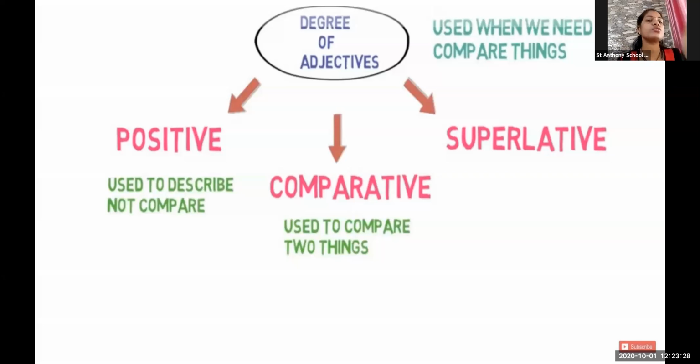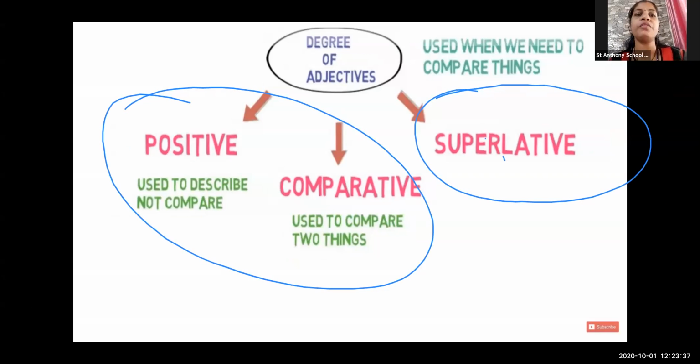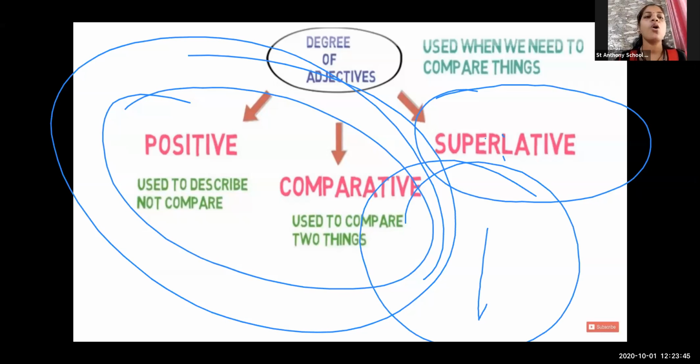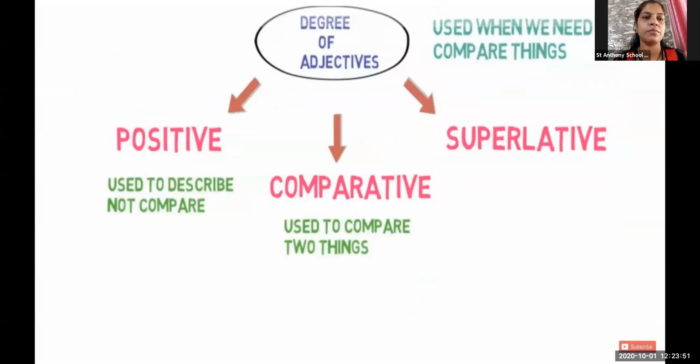Now, amongst these two degrees, we have a superlative degree. In this, what do we do? We compare the things with all, not with one, but all things we compare all together. Okay. So let us learn through the examples.